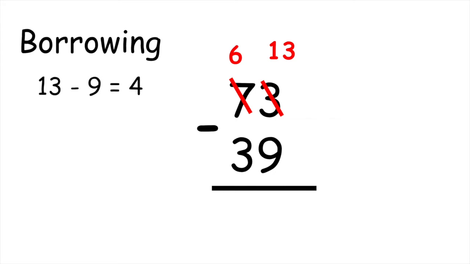Now we can do 13 minus 9 equals 4. So we put that there. Then we move over to the tens. Remember, we don't have 7 tens anymore, we only have 6. So 6 minus 3 equals 3. And there you have your answer.